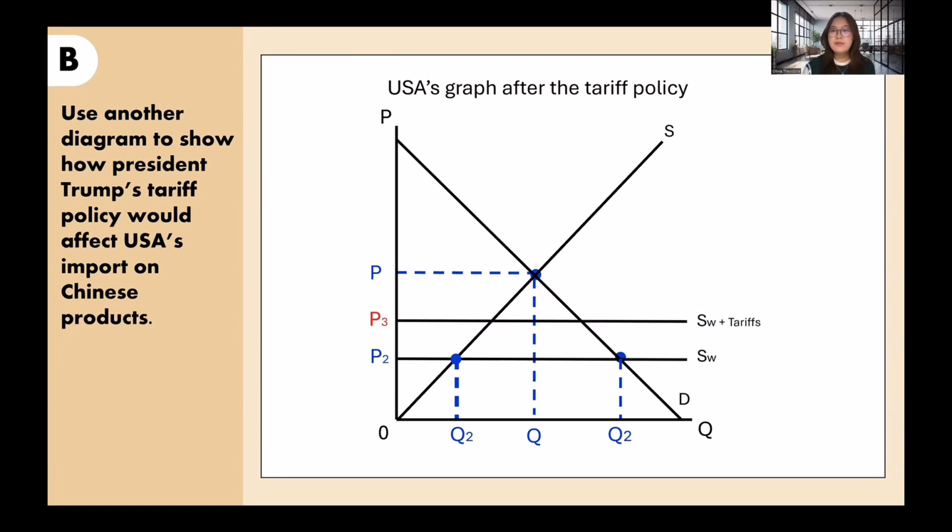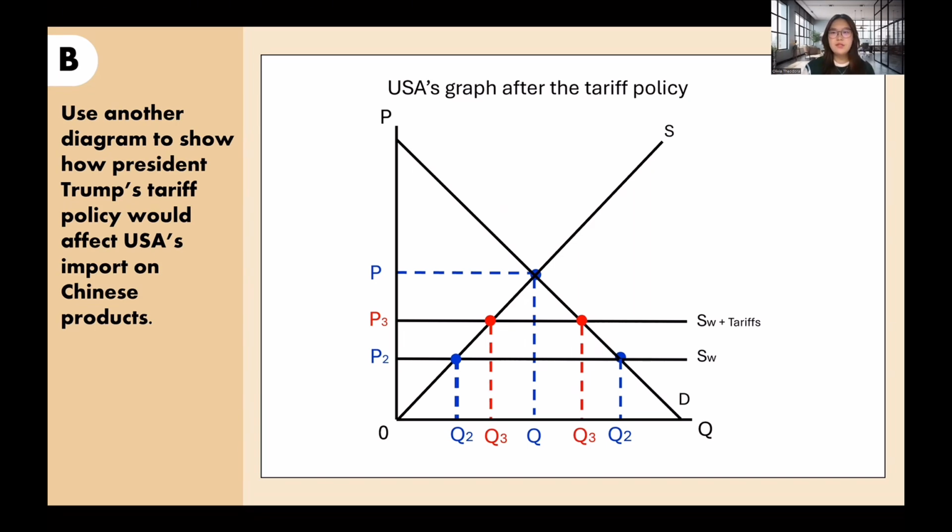When there are tariffs being implemented on imports, the number of imports going into the country, or in this case, going into the USA, would be less. This is because the cost for imports to go into the USA would be higher. This can be seen by the change in quantity supplied, which changed from Q2 to Q3.